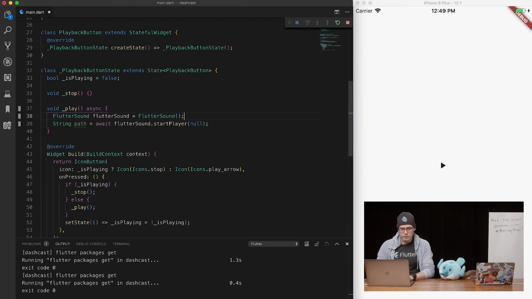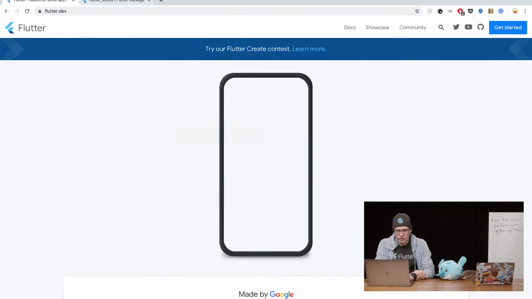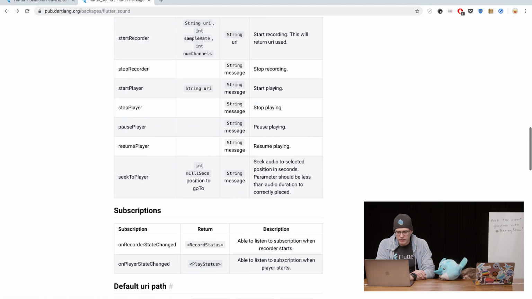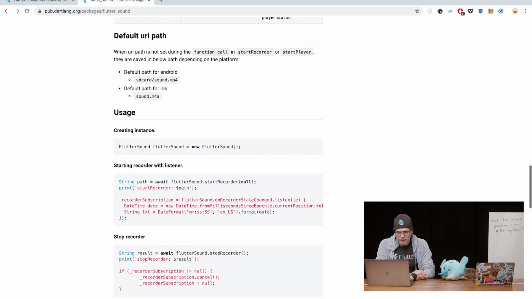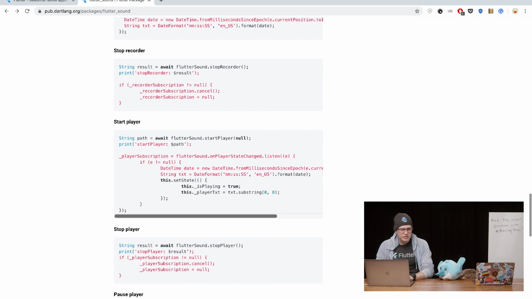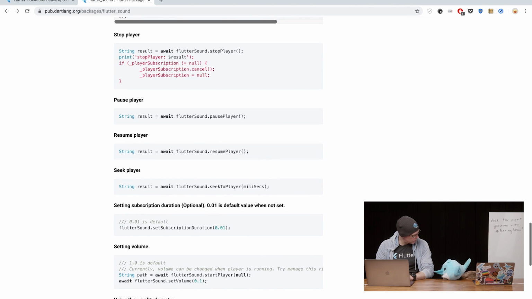So our path is, let me see, what is this? String path, Flutter Sound, start player, string URI. Okay. So I'm thinking here that we can just pass it a... let's have a quick look at the docs, see what it says. Start player, string URI, and we have default URI path set during function call, default path for Android, SD card. Oh, that's if it's downloaded. We actually have it as an asset. So will an asset work there?